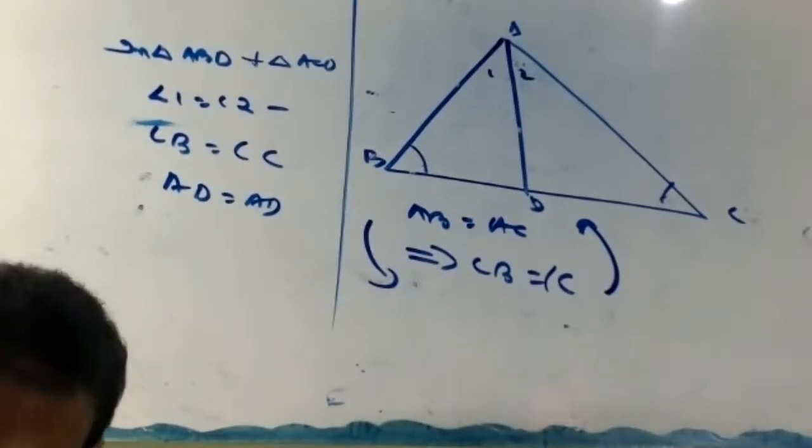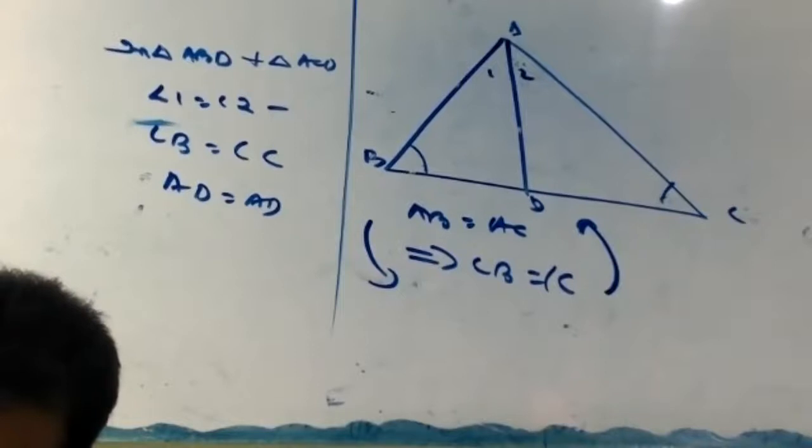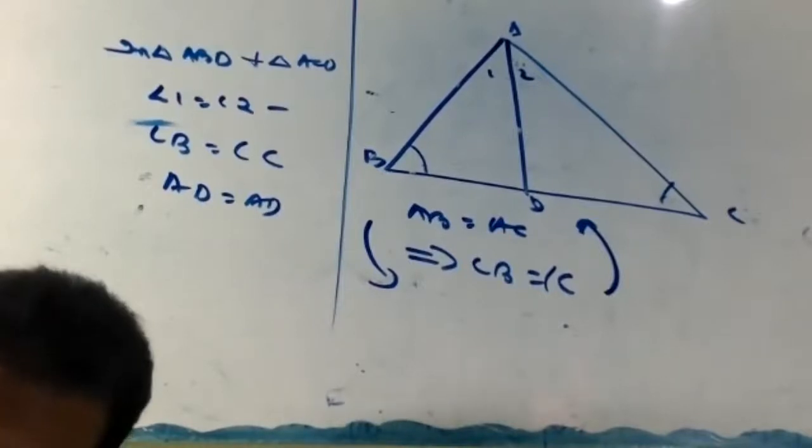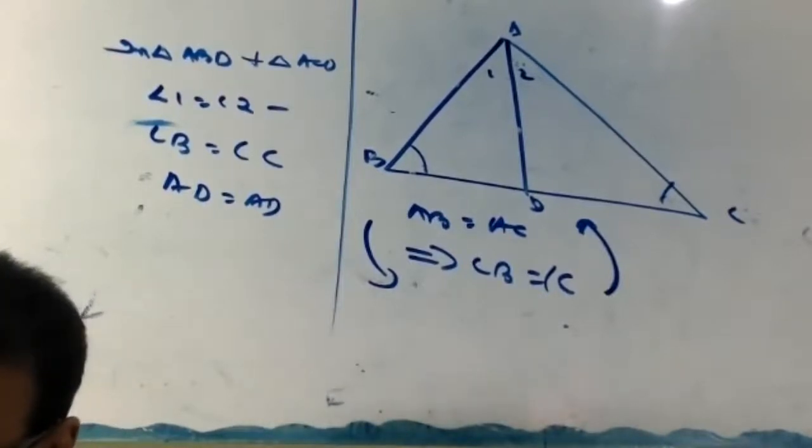And the second one: angle TQR equal to 15 degree.